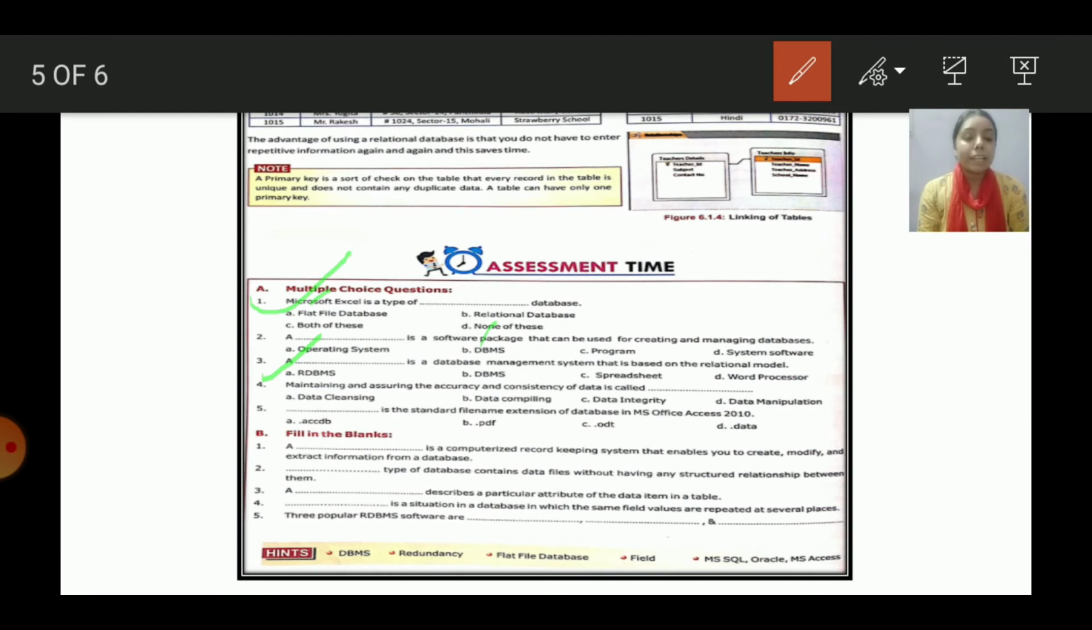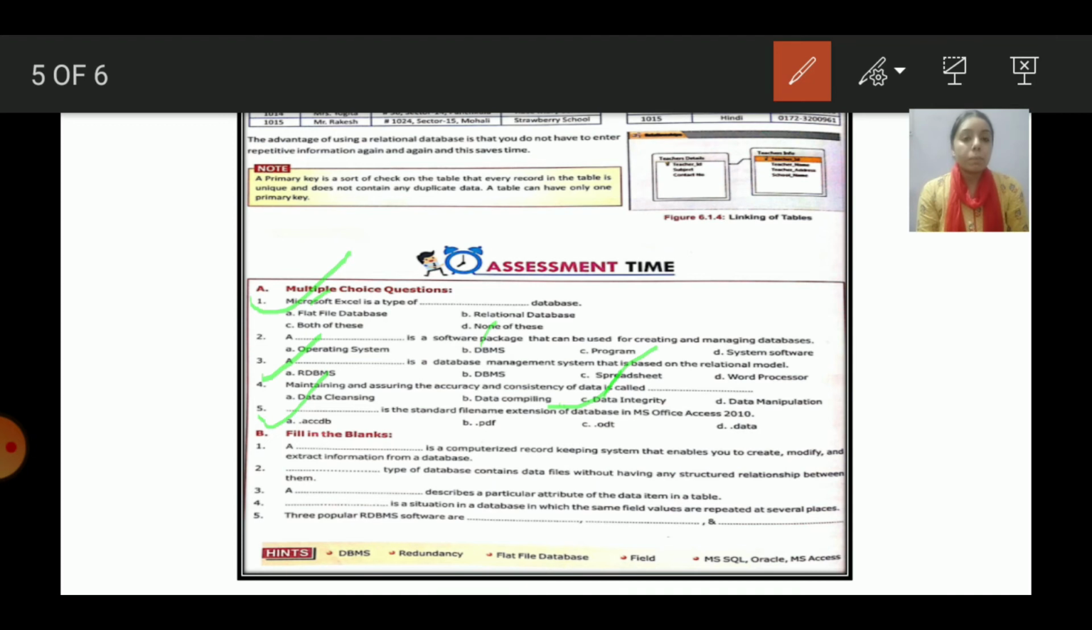The fourth question is, maintaining and assuring the accuracy and consistency of data, that is, our data is accurate, there is no mistake and the data is being updated regularly, that is known as data integrity, option C. Next we have question number 5. Dash is a standard file name extension of database in MS Office Access 2010. Whenever we are saving a file in MS Office Access, the extension is .accdb. ACC stands for Access and DB stands for database.